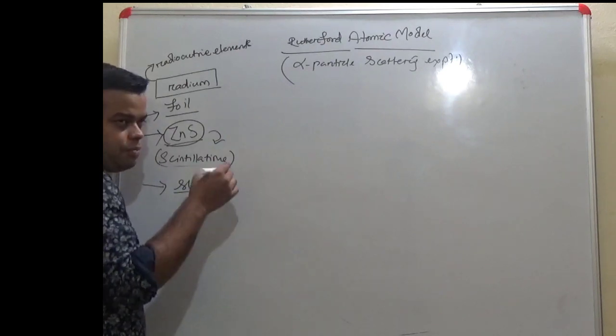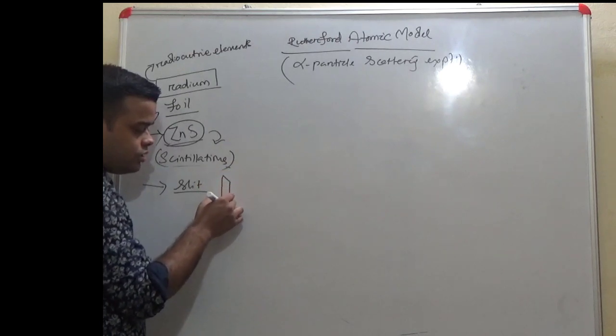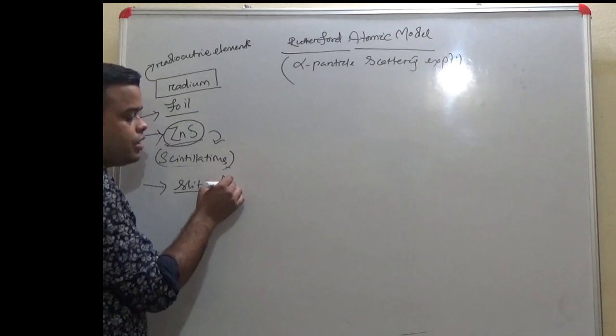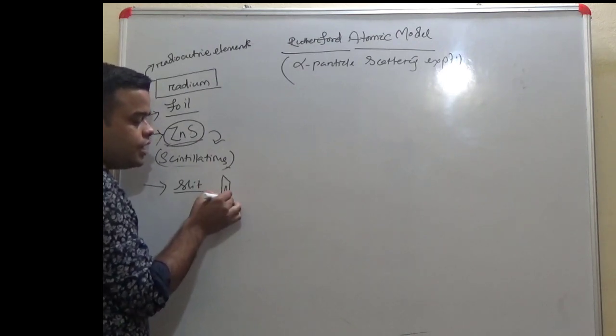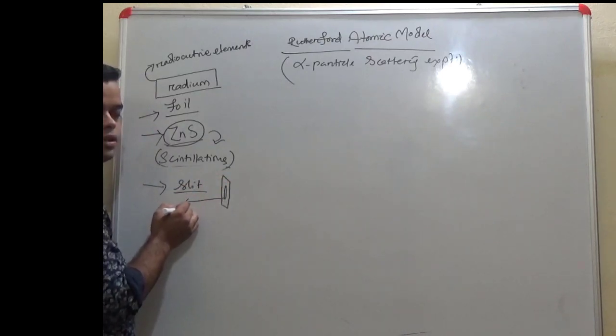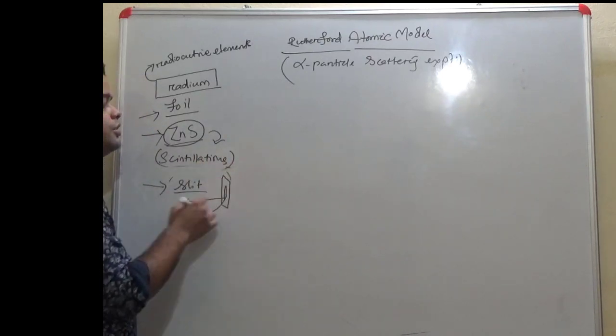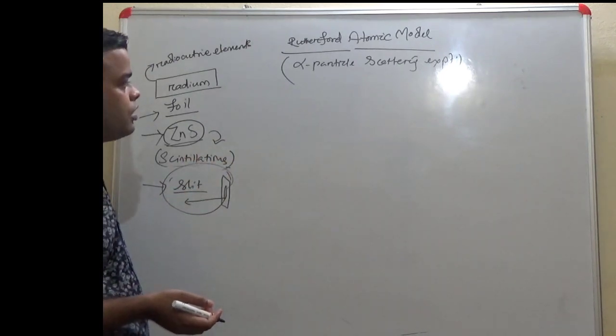Now, the involvement of a slit. Normally, if you place two cardboards, suppose assume this as one, and you make a cut mark over here, then you get a tiny surface to penetrate the light. This forms the slit.